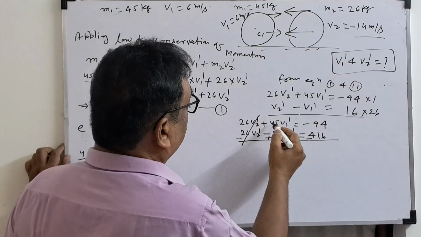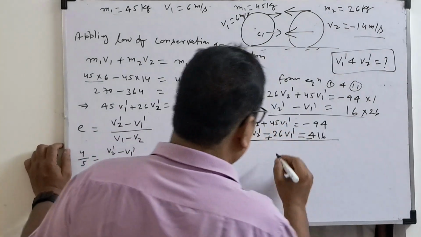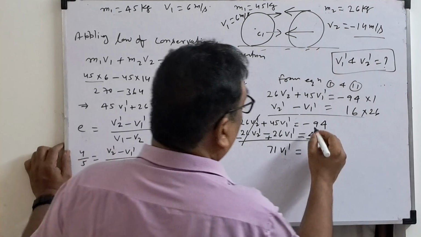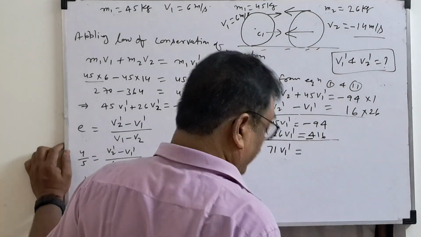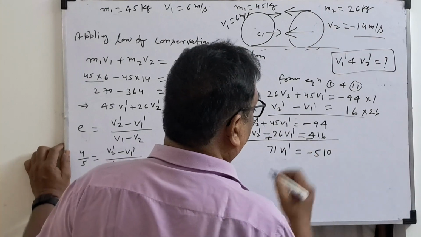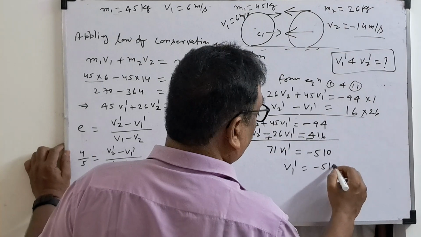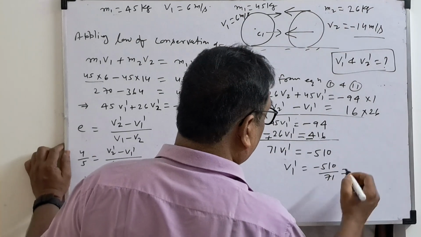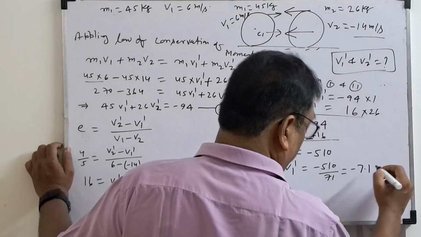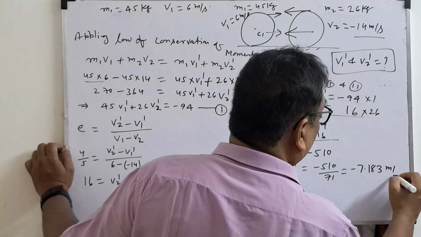This will get cancelled. 45 plus 26, this will come 71 V1 dash equal to minus 94 minus 416, minus 510. So V1 dash is equal to minus 510 divided by 71, it is coming minus 7.183 meter per second.